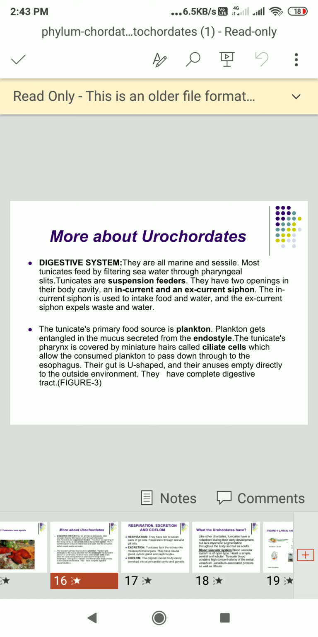More about urochordates: the digestive system. They are all marine and sessile. Most tunicates feed by filtering sea water through the pharyngeal slits. The tunicates are suspension feeders. They have two openings in their body cavity, an incurrent and an excurrent siphon. The incurrent siphon is used to take in food and water, and the excurrent siphon expels waste and water from the body.